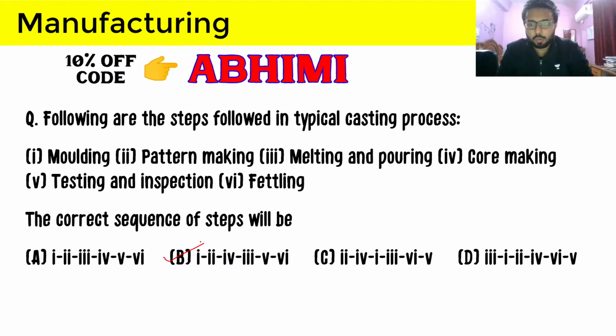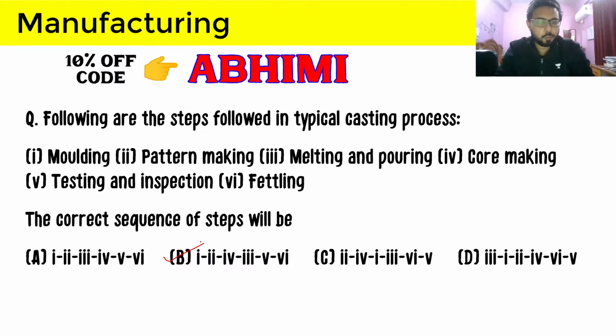Melting and pouring, core making should come after your pattern making. Testing and inspection, and fettling is just cleaning. After you have obtained your final casting from the mold cavity, you will see that the gating system is attached to your primary casting, so you have to remove that. You can remove it through vibrations and clean it, so that your final finished product is the one you desire, not the gating system and all that. So fettling is just cleaning. That will be it for our first question, and I hope that is clear.